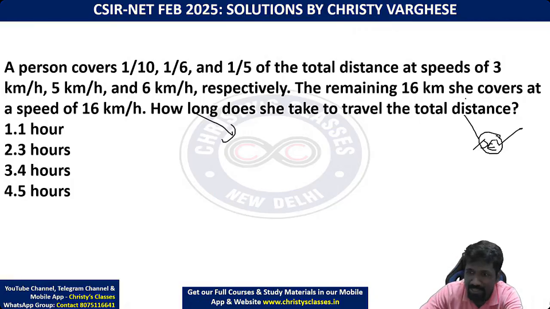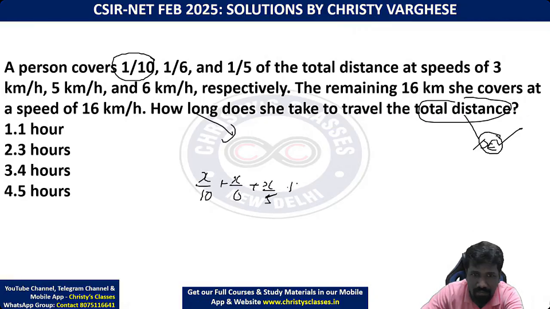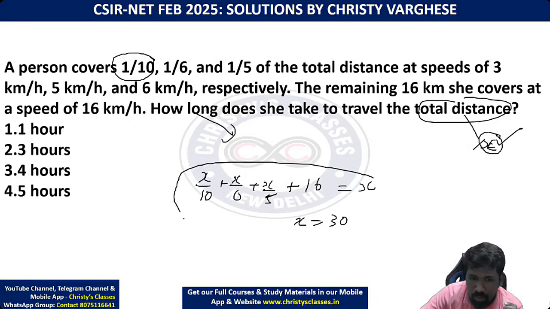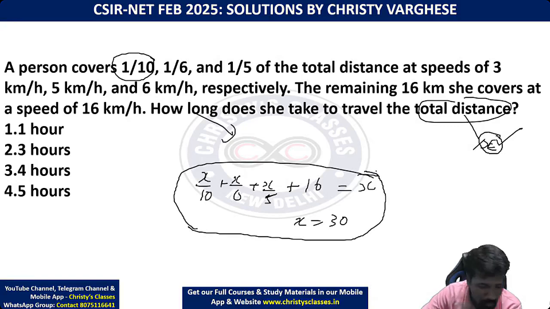X is total distance. So total distance का 1/10 मतलब x by 10 उसने x by 10, then x by 6, then x by 5, then remaining is 16 kilometer. ये सब ऐड किया तो x मिलेगा ना. This if you solve x is equal to 30 मिलेगा. I am going super fast because this already I explained in the last lecture video. Physical science question paper mein this was the question and 30 was the answer.